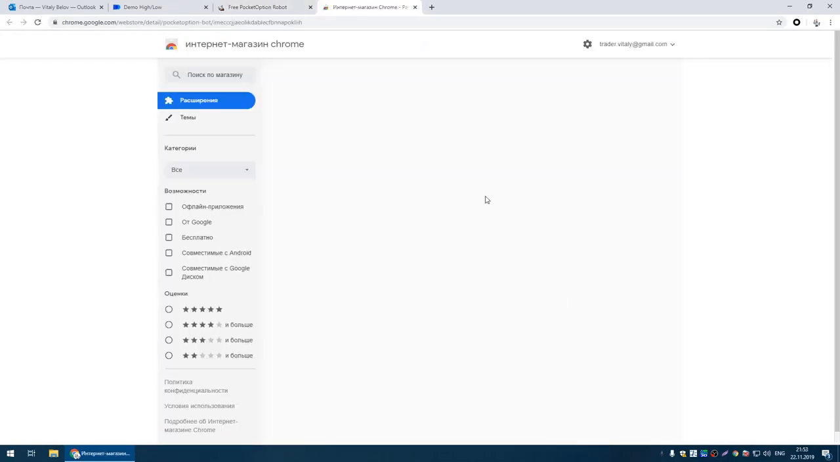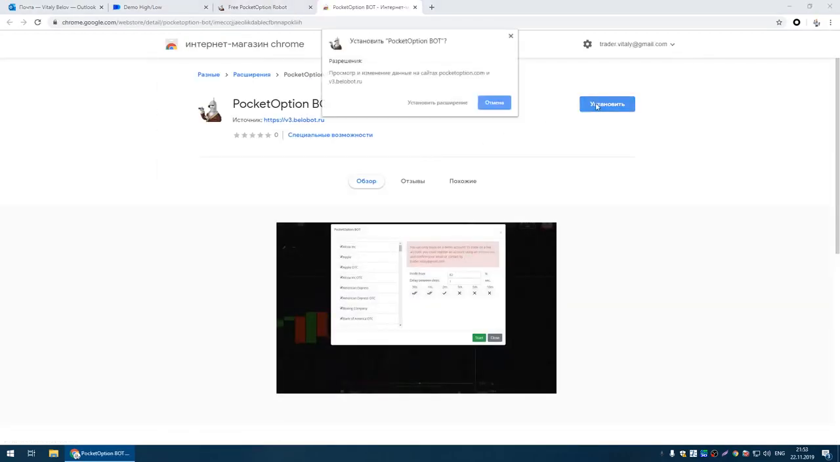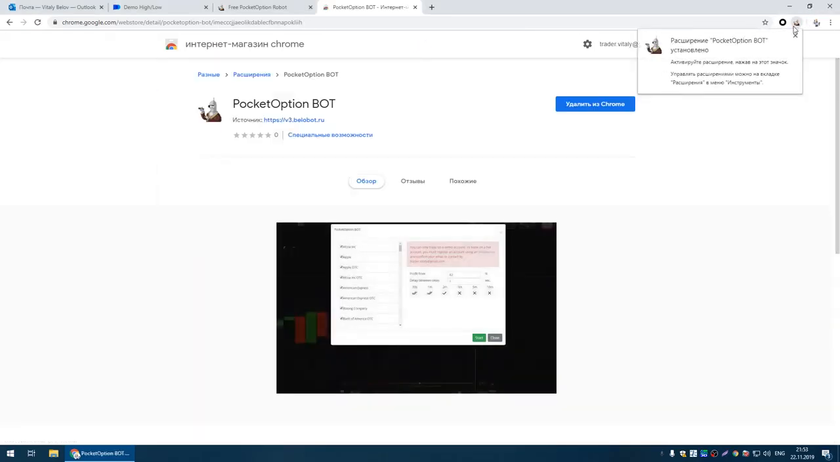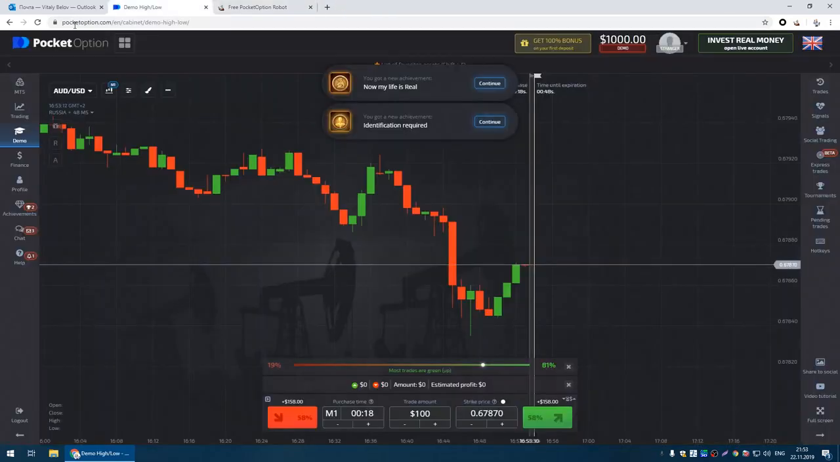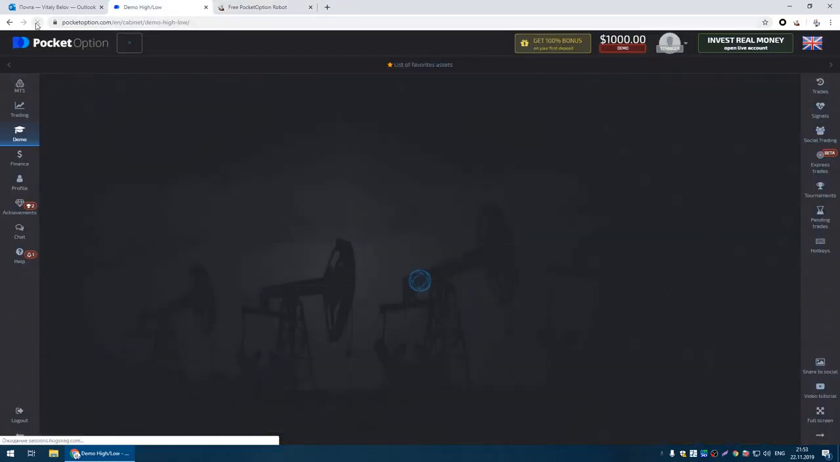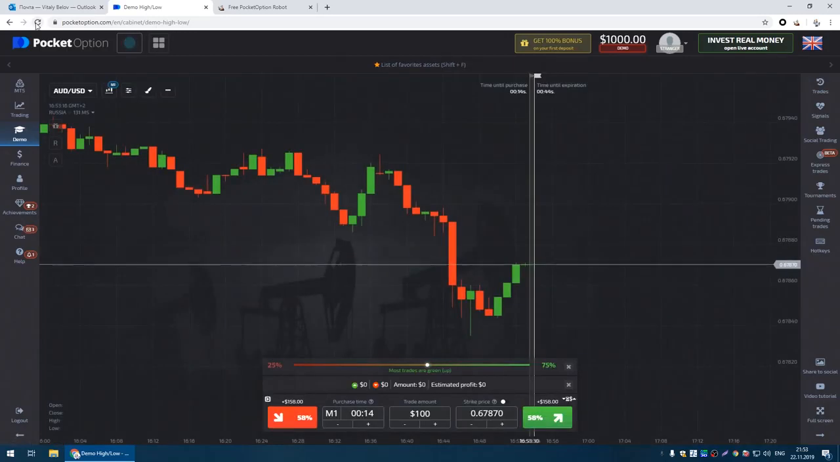Next, you need to download the robot. Note that the robot only works in Google Chrome browser. We go to the platform and refresh the page. The robot is loading.